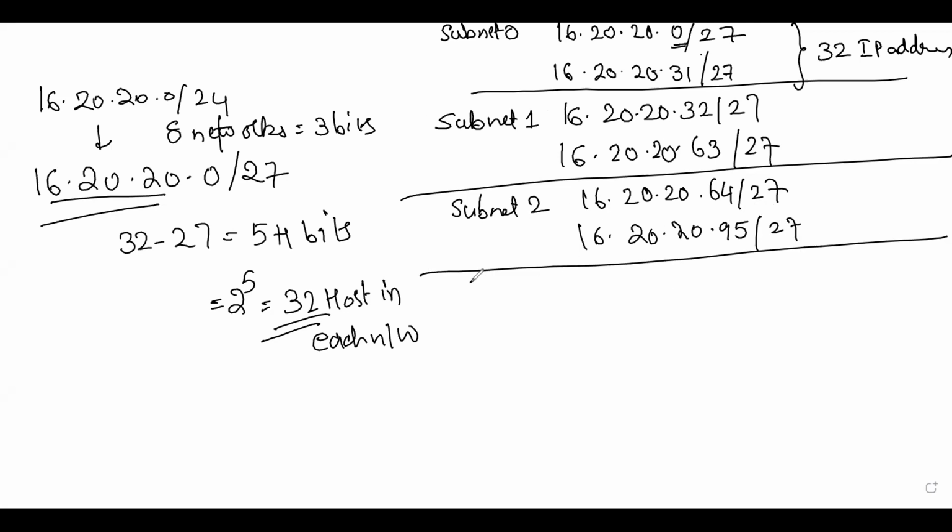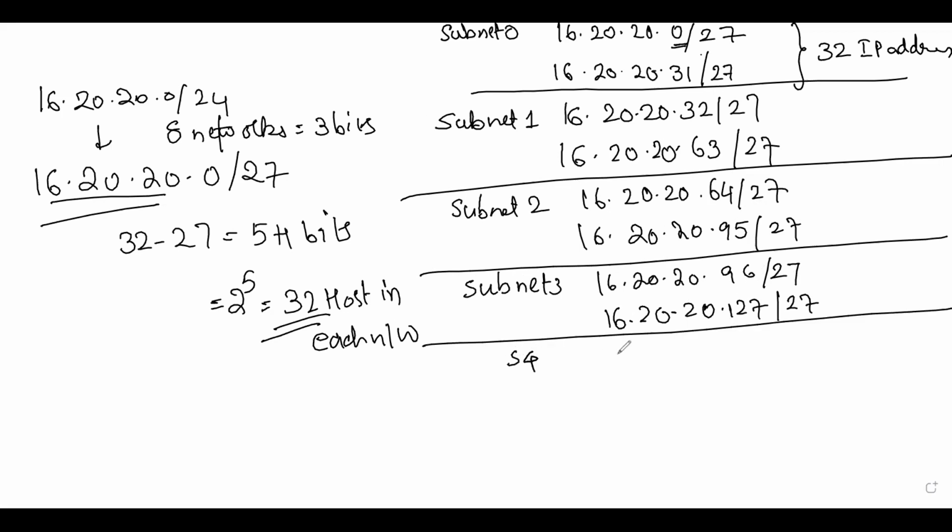Similarly, we'll go on till subnet number 7. We can go and write 16.20.20.96/27 till 16.20.20, and 31 added means I'll get 127. Subnet 4: 16.20.20.128/27 to 16.20.20, adding up 31, that makes up how much? 159. Is it right? /27.